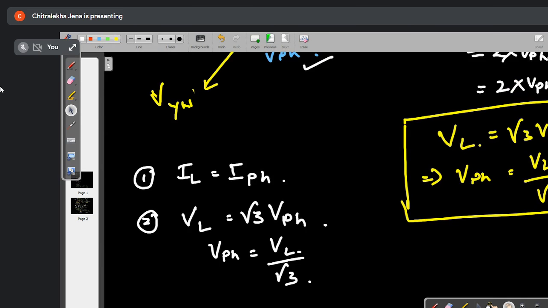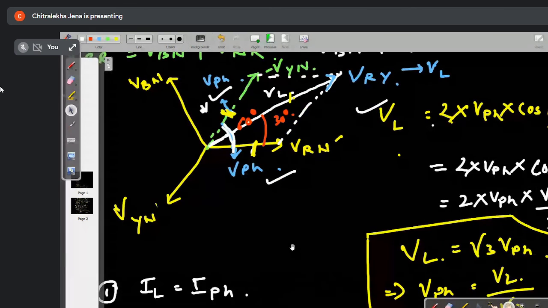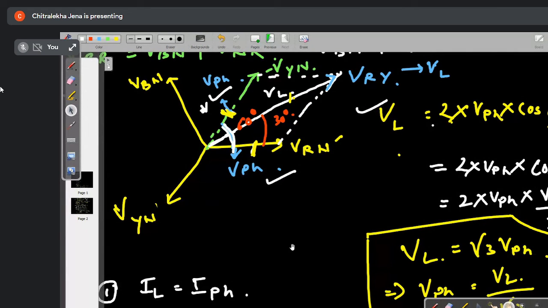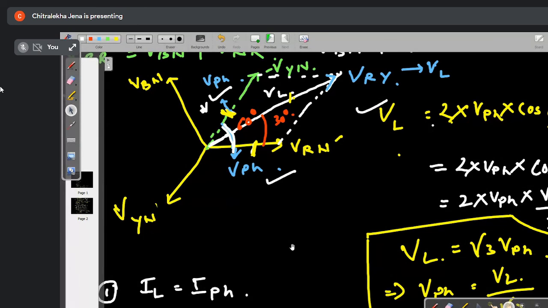Is it clear? Anybody having doubt from here? Tell me. No, ma'am, no doubt. I am asking all of you. Anybody having doubt, tell me. Ma'am. Ankit, you understood? Ankit? Yes, ma'am.